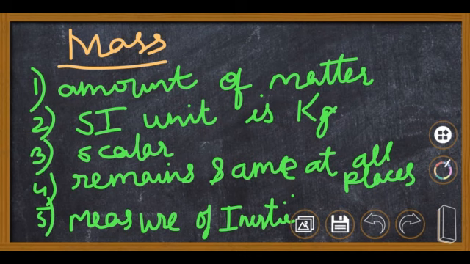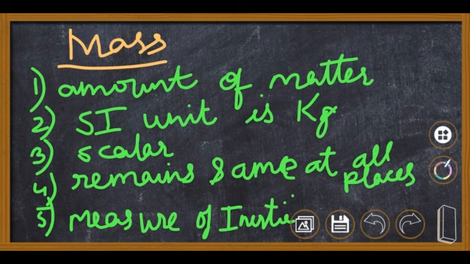Mass is expressed in kg, grams, but the SI unit of mass is kg. Mass is a scalar quantity, it does not have any direction, and mass remains the same at all places. The amount of blood, skin, and flesh I have in Mumbai, I will have the same in Delhi. What I have on earth, I will have the same on the moon also. My flesh and my blood are not going to increase. So mass remains the same at all places.